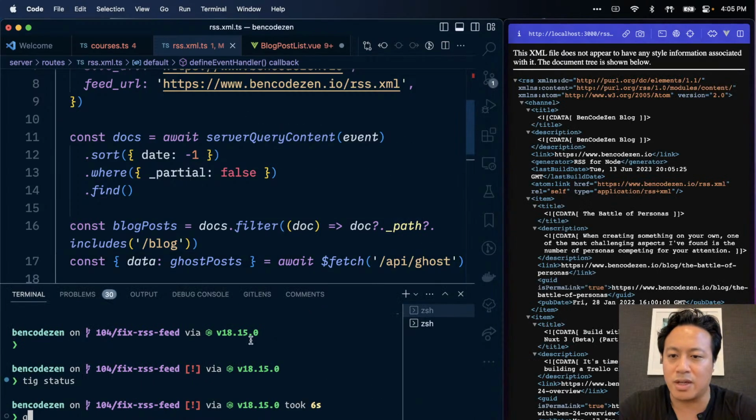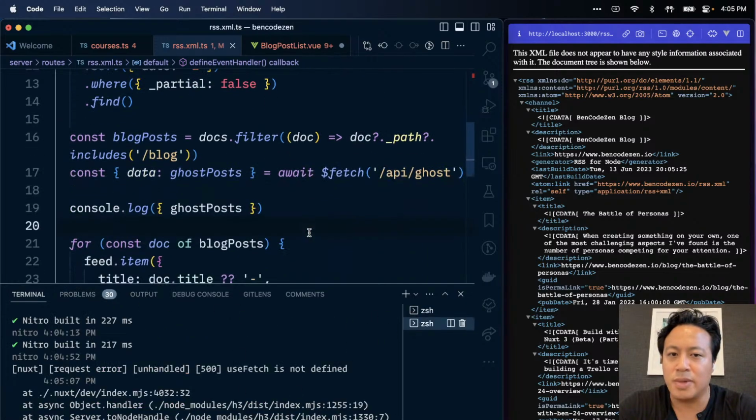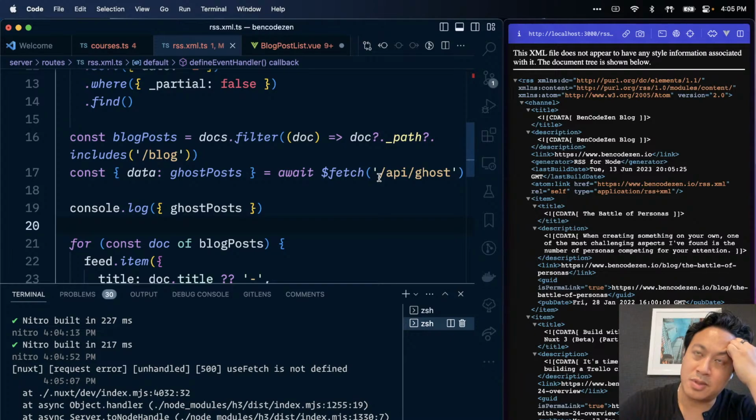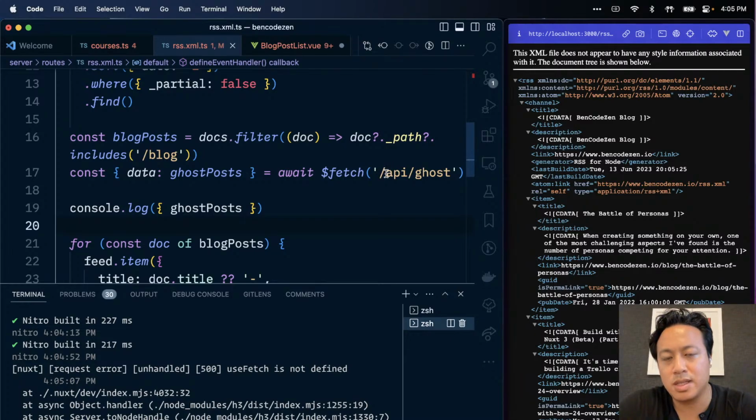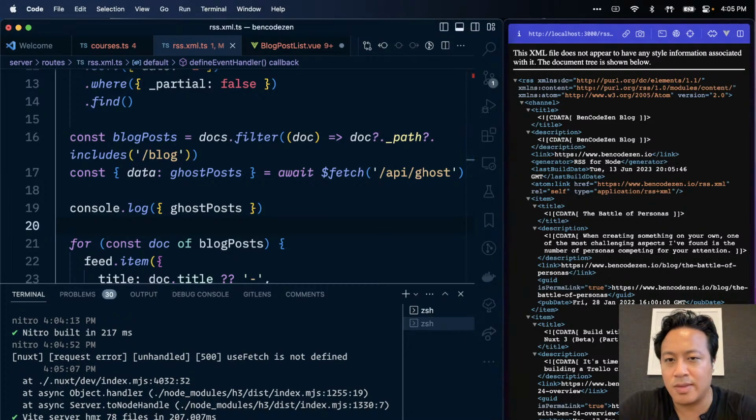Ooh, okay, that's better. So if we look at the output in the console, oh wait, it's saying it's not able to fetch anything. Is that because it's unable to fetch from its own endpoint? Because right now, yeah, it's definitely coming back undefined. So, right, because the node server has no concept.